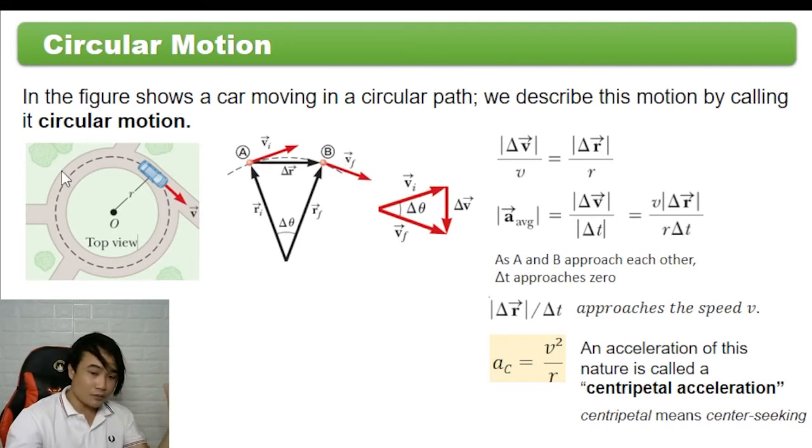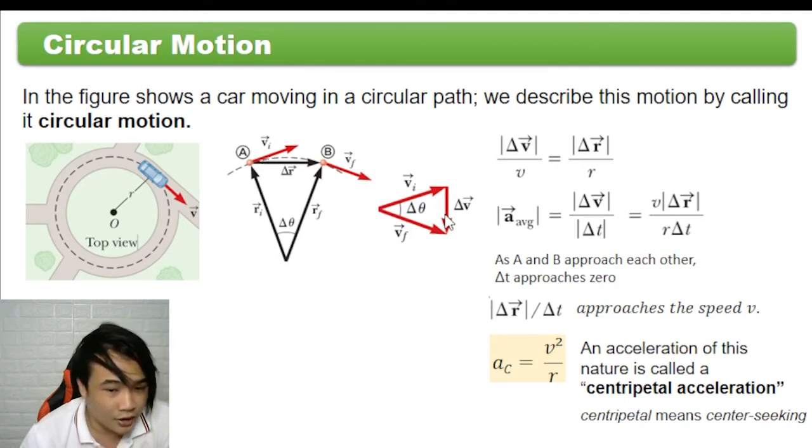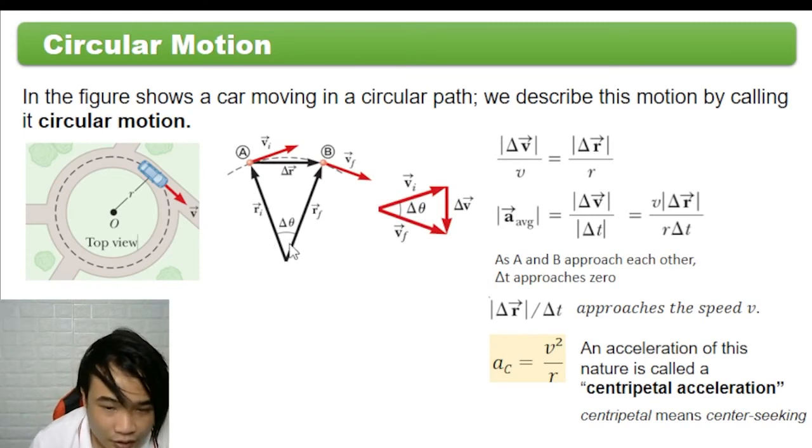So, meron tayo dito vector VI, yung initial velocity, vector VF, final velocity. So, dito, ito namang tong VI, this is VI equal to VF. So, para silang triangle. Ito ay radius.